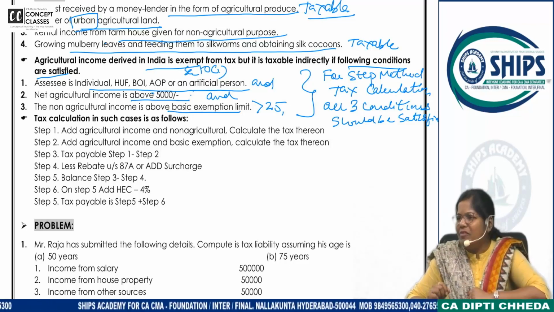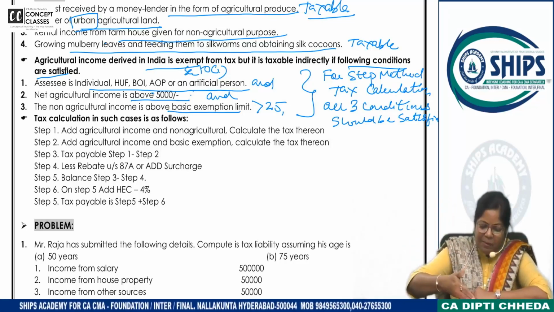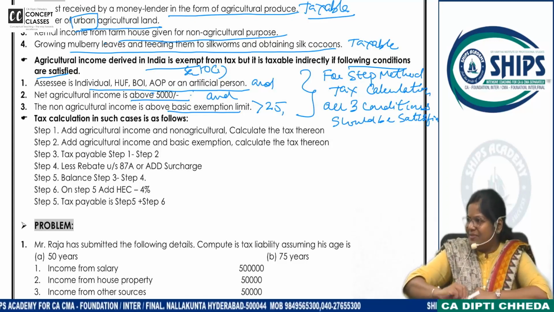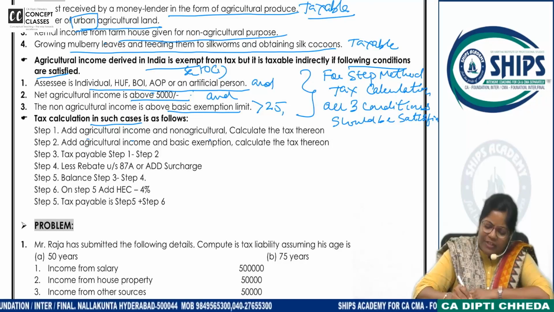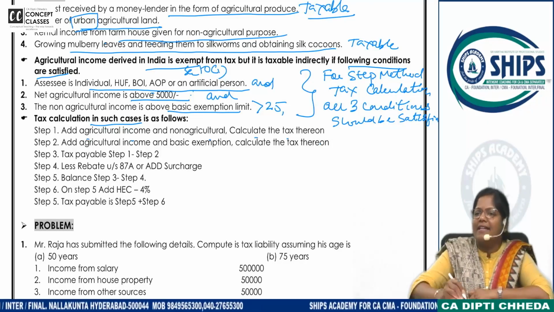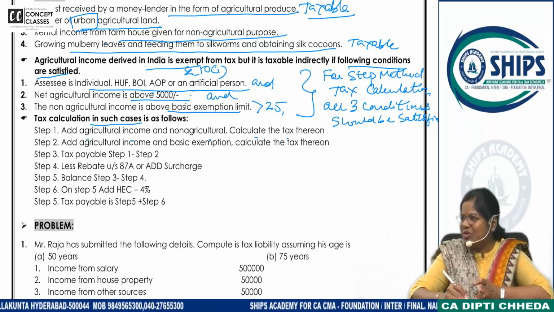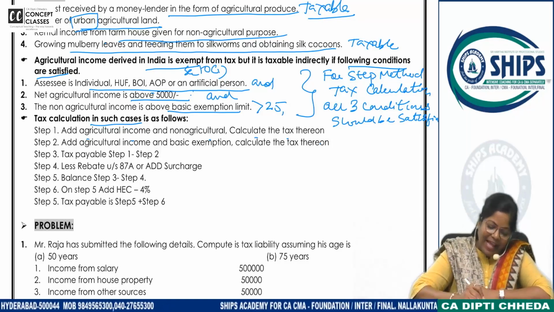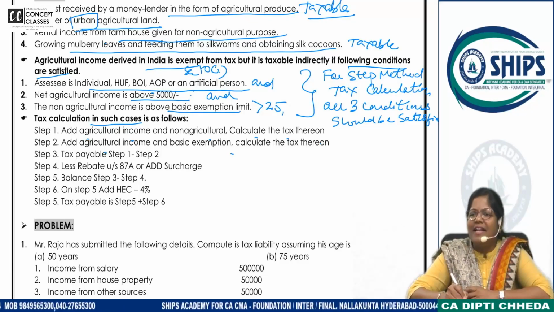And surely you will get good marks, because marks are there step-wise. I'll tell you how they give the 5 marks. Okay, let's go. How to calculate the step? Agricultural income and non-agricultural income, calculate the tax. Ma'am, this was taught just yesterday. Agricultural income and basic exemption, calculate the tax. Where did you study?